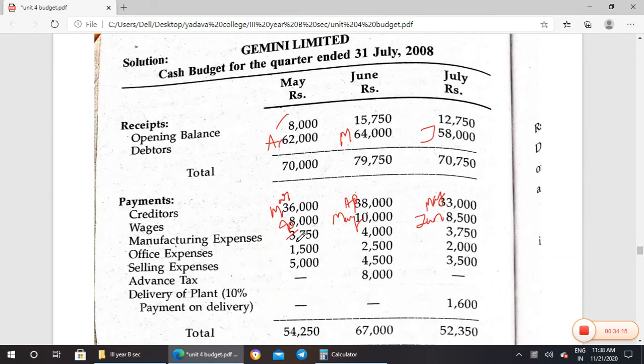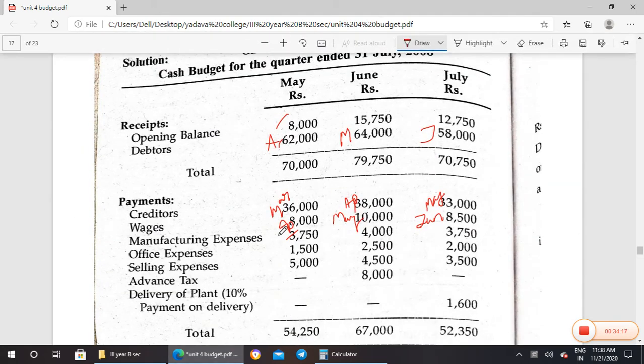That is half from April, half from May. Then half from May, half from June, then half from June, half from July.